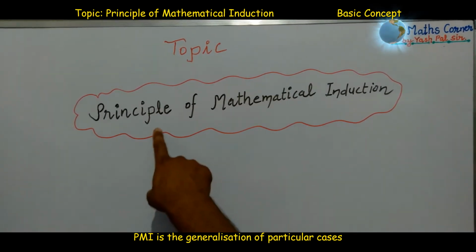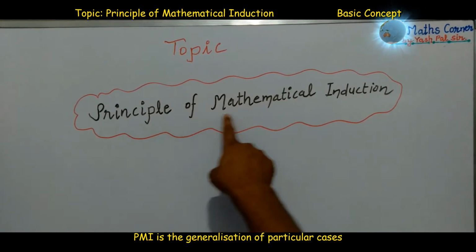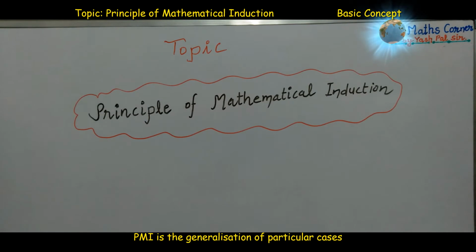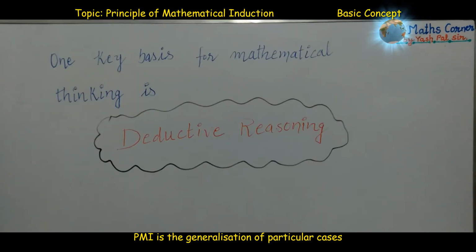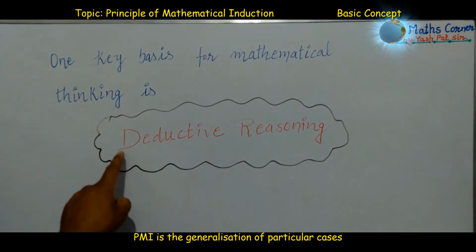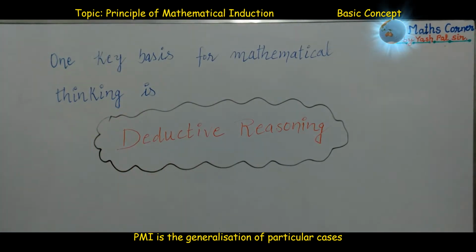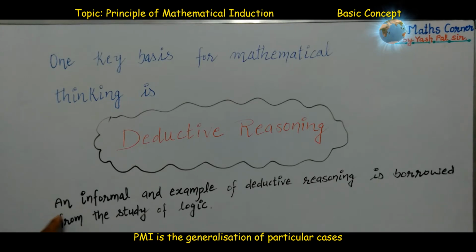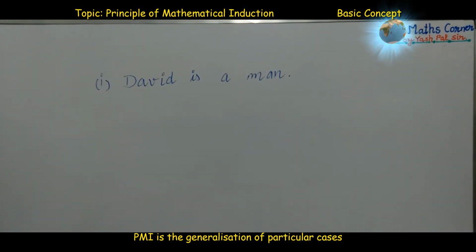Before coming towards this topic, the principle of mathematical induction, let us have one example. What is mathematical induction and what is its base? One key basis for mathematical thinking is deductive reasoning. An informal example of deductive reasoning is borrowed from the study of logic. Let us have one example.